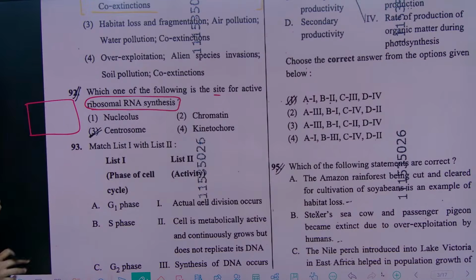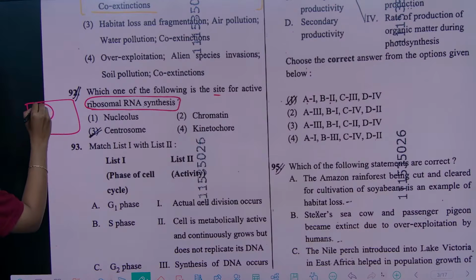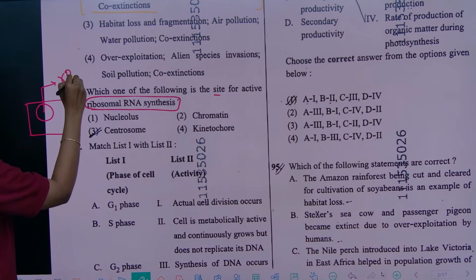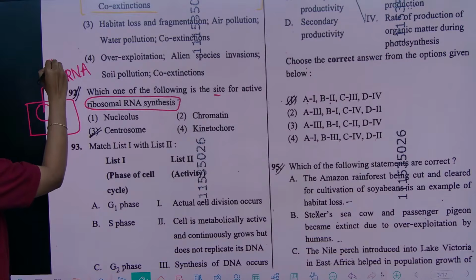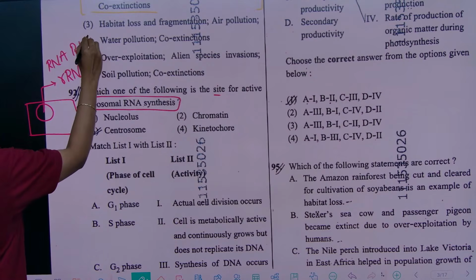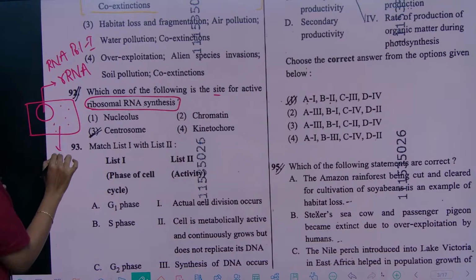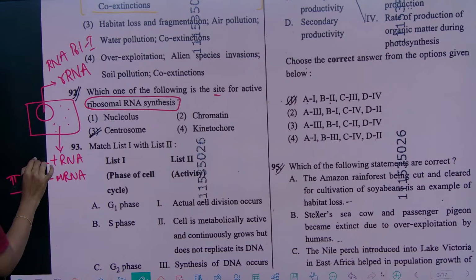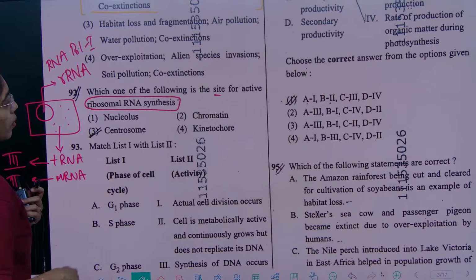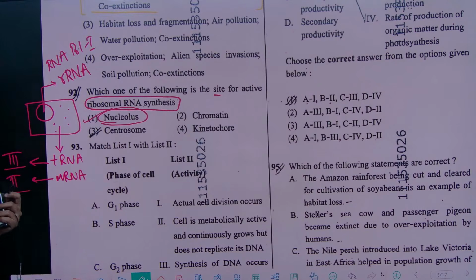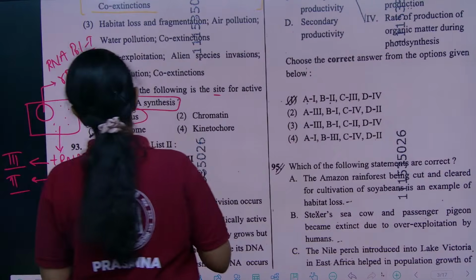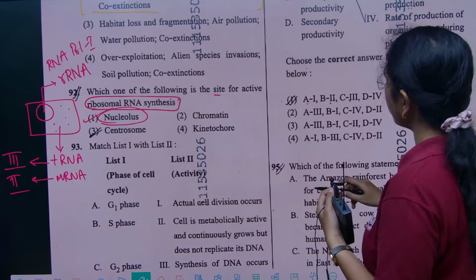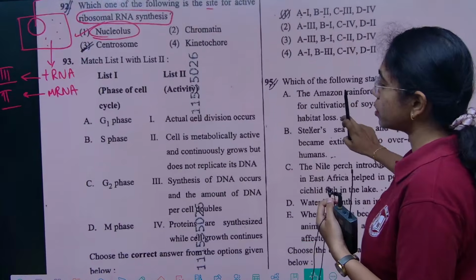Inside the nucleolus, rRNA is synthesized by RNA polymerase 1. In the nucleoplasm, both tRNA and mRNA are synthesized. mRNA is synthesized by RNA polymerase 2, tRNA is synthesized by RNA polymerase 3. So inside the nucleolus, rRNA is synthesized, which is a direct question from NCERT, and this is the concept reference for it.